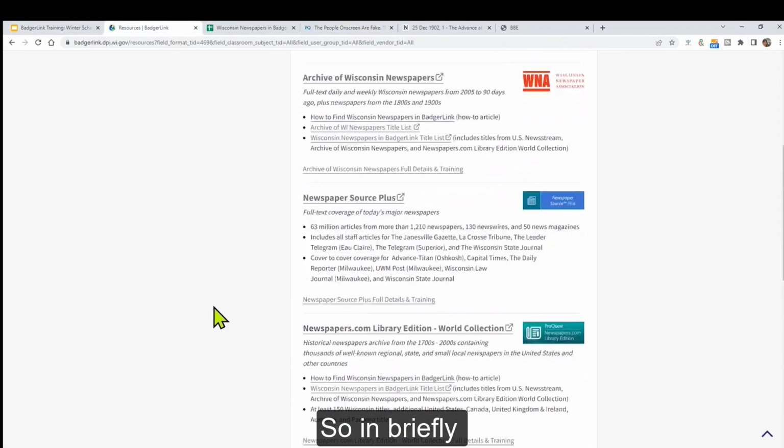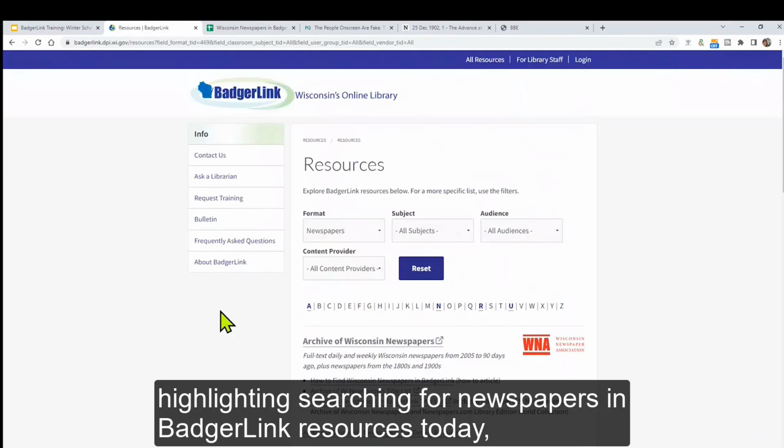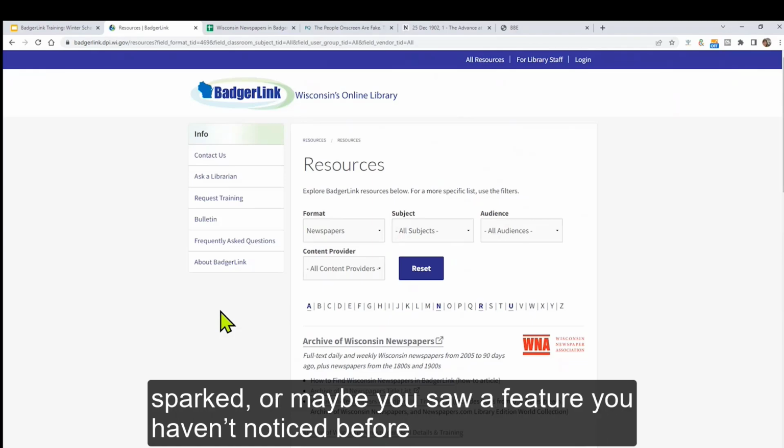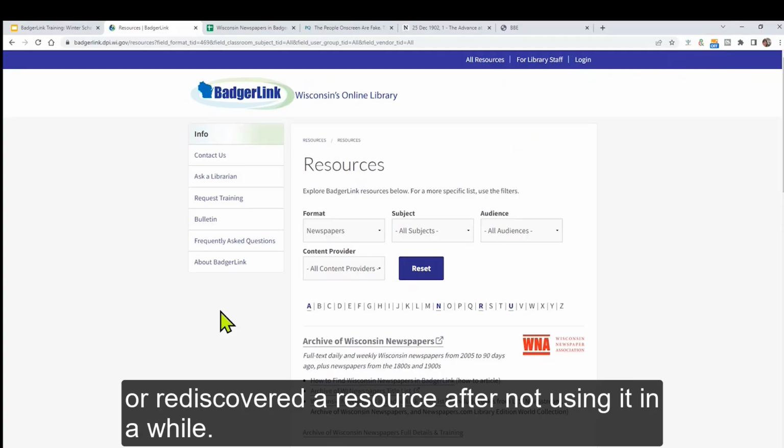So in briefly highlighting searching for newspapers in BadgerLink resources today, I hope an idea for using and sharing these resources in the library has been sparked, or maybe you saw a feature you haven't noticed before, or rediscovered a resource after not using it in a while.